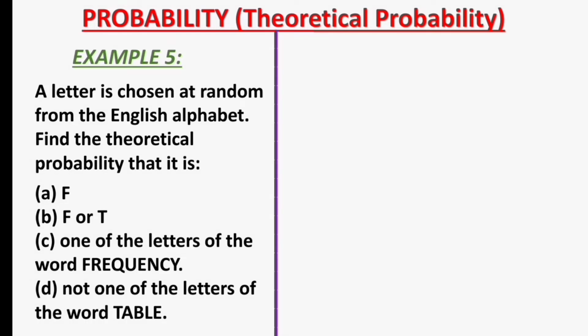Moving on, let's see our next example on theoretical probability. Example 5. A letter is chosen at random from the English alphabet. Find the theoretical probability that it is A, F, B, F or T, C, one of the letters of the word frequency, D, not one of the letters of the word table.